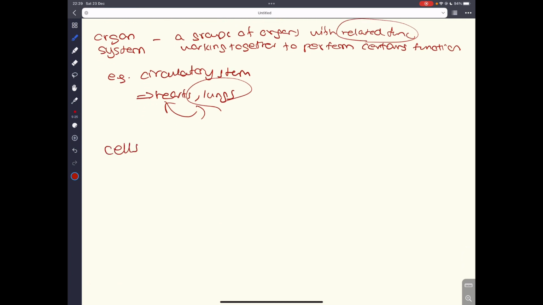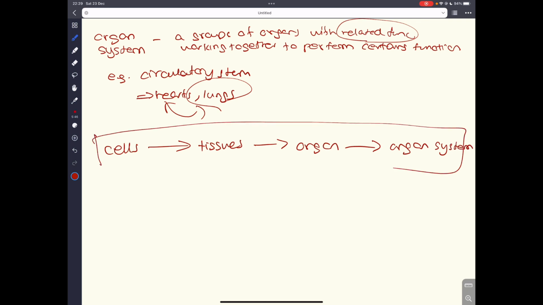So in summary, we could write this like this. The cells are the most basic unit, the most fundamental unit, and then come the tissues, which are a group of cells, and organs, which are a group of tissues, and organ system, which are a group of organs with related function to perform certain functions. So this is the basis of cell organization, and this is something that you have to know.